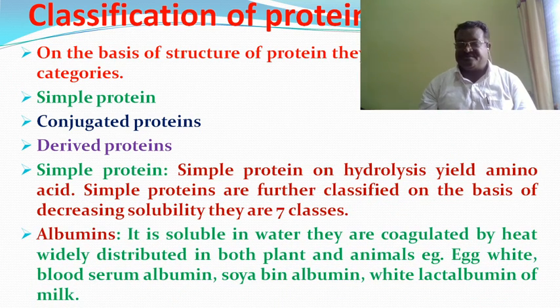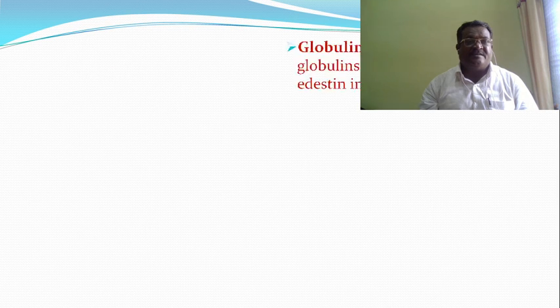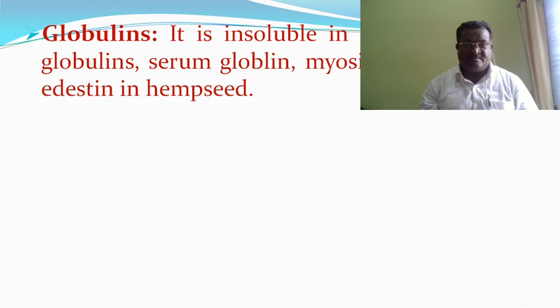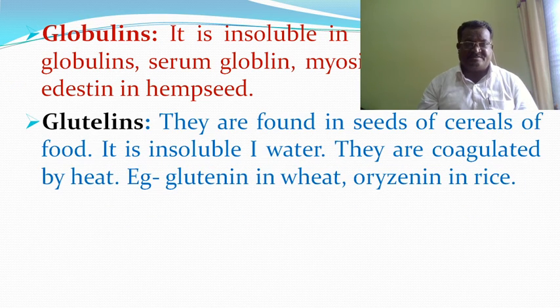First one is the albumins. They are soluble in water. They are coagulated by heat. They are widely distributed in both plants and animals. For example, egg white, blood serum albumin, soybean albumin, and lactalbumin of milk. Then globulins. They are insoluble in water. Examples: plasma globulin, serum globulin, myosin in muscles, and elastin.